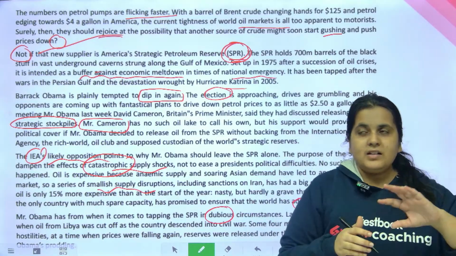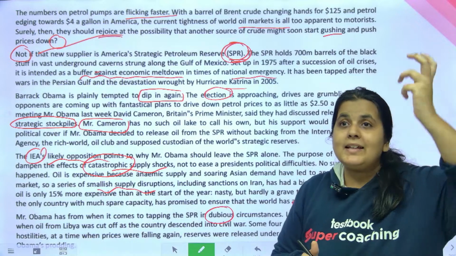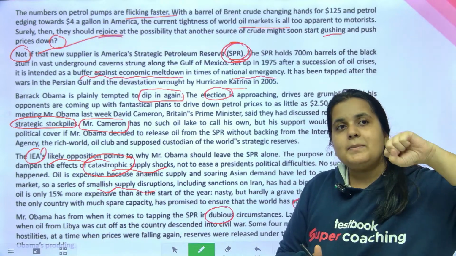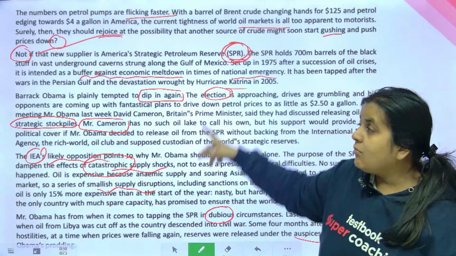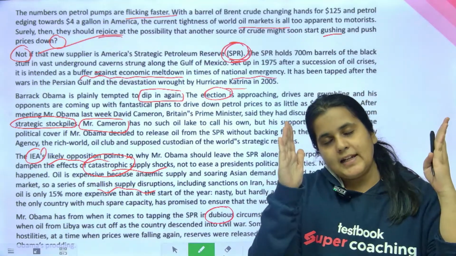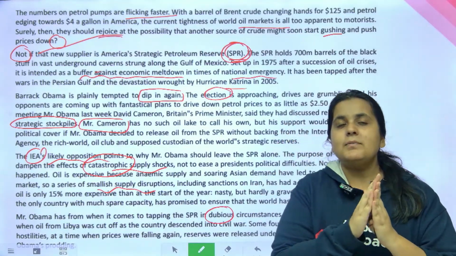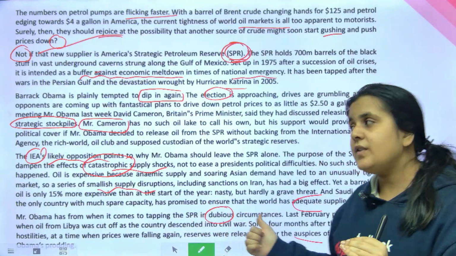So generally जिस पैसेज में पैराग्राफ्स कम हैं, let's say 3 पैराग्राफ्स हैं बट लेंथी पैराग्राफ्स हैं, वहां पे स्किमिंग एंड स्कैनिंग का स्कोप ज्यादा होगा. बट an RC passage where there are more paras which are shorter paras, skimming and scanning का scope automatically कम हो जाएगा because every para is talking about a new point, so you'll have to read it. So that's what we've observed in this passage.